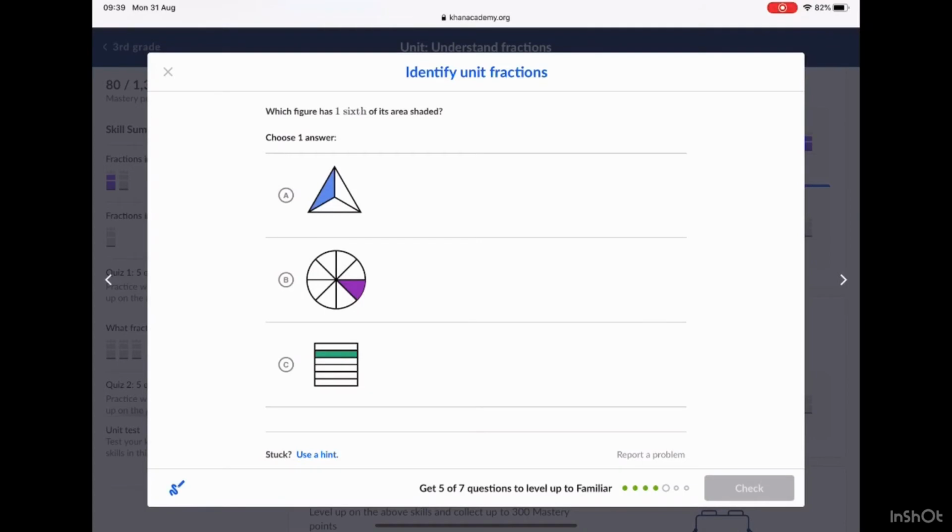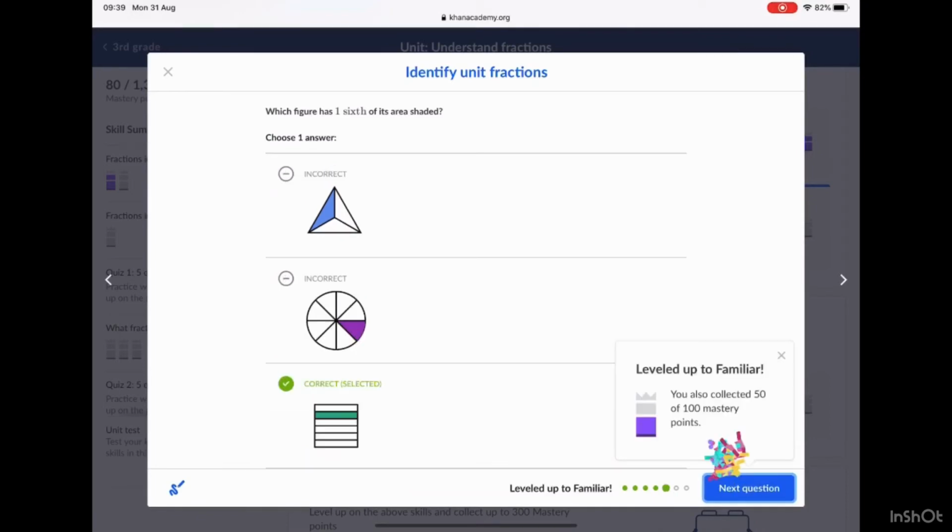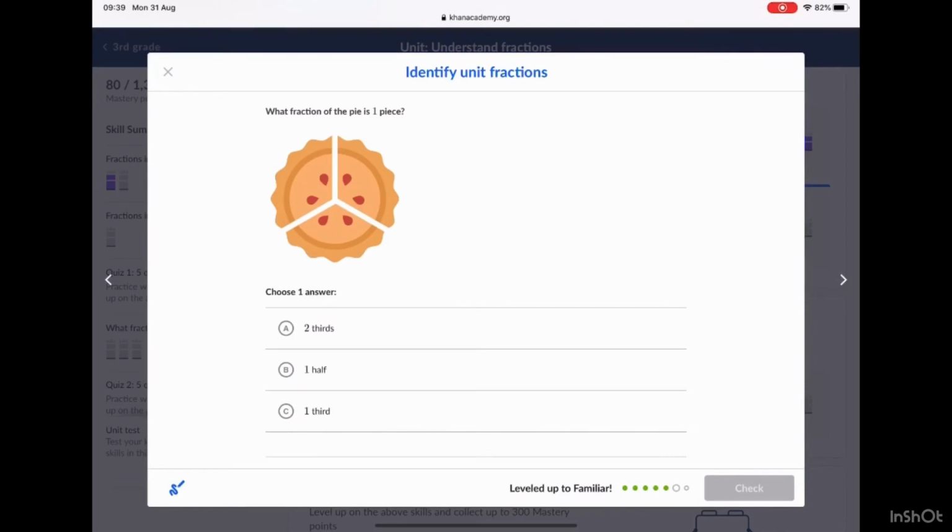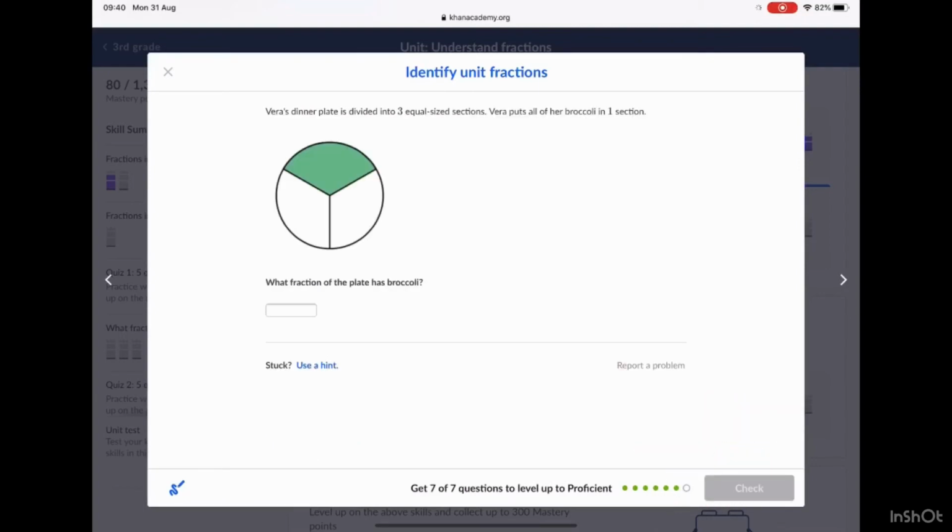Which figure has 1/6 of its area shaded? It's not A, it's 1 of 3. B is 1 of 8. It must be C, because it's 1 of 6. So let me just press that real quick and check, and yes. What fraction of the pie is 1 piece? Choose one answer. It's definitely 1 of 3, because there's one piece out of all three. I was right.